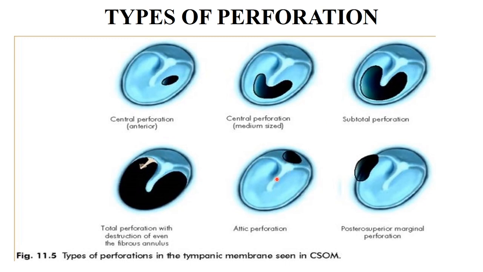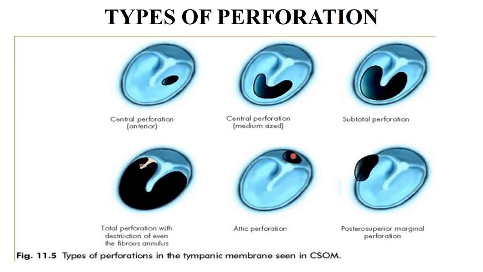This is the attic. If you compare these, this is the marginal. Here in central perforation the tympanic annulus is intact, but in marginal perforation the tympanic annulus is involved. So this is the main difference between a central and a marginal perforation, and it's very important to know this point. For attic perforation, whether it is central or not doesn't matter.